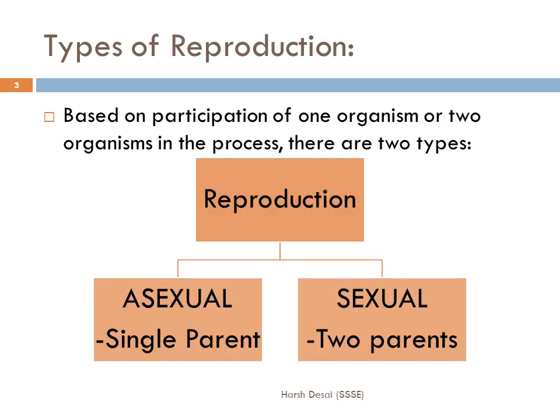Now, there are a few types of reproduction based on the participation of one organism or two organisms in the process. Reproduction can be divided into two different processes, that is asexual reproduction and sexual reproduction. When offspring is produced by a single parent with or without the involvement of gamete formation, this process is called asexual reproduction. And when two parents of opposite sex participate in the reproductive process and it involves the fusion of male and female gametes, it is called sexual reproduction.